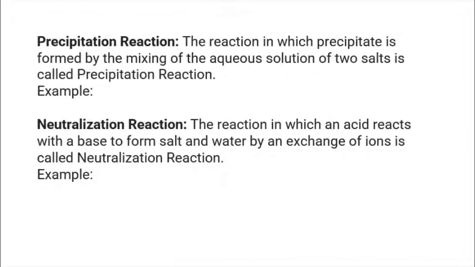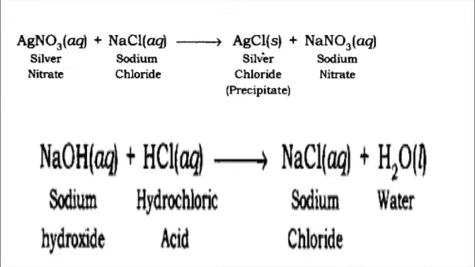So I'm going to give the exact definition of the precipitation reaction. In the precipitation reaction, there will be the mixing of the aqueous solutions of two salts. Then we can call it a precipitation reaction. Neutralization reactions mean those in which an acid reacts with a base to form a salt as well as water at the end of the chemical reaction. Now I'm going to give the example of the precipitation reaction. Silver nitrate plus sodium chloride gives silver chloride and sodium nitrate. We are getting silver chloride as a precipitate, so it is included in the precipitation reaction.